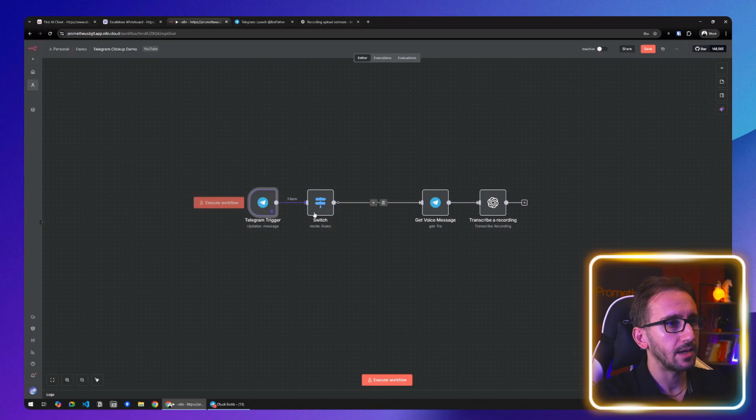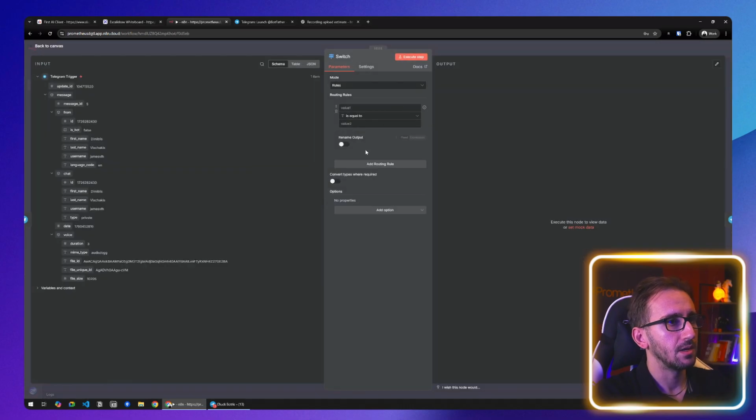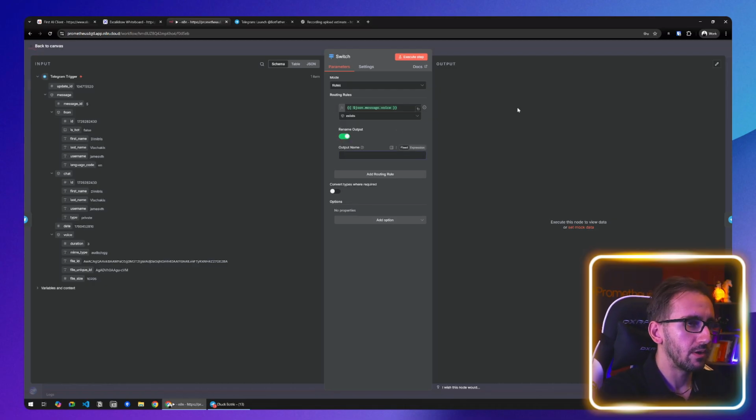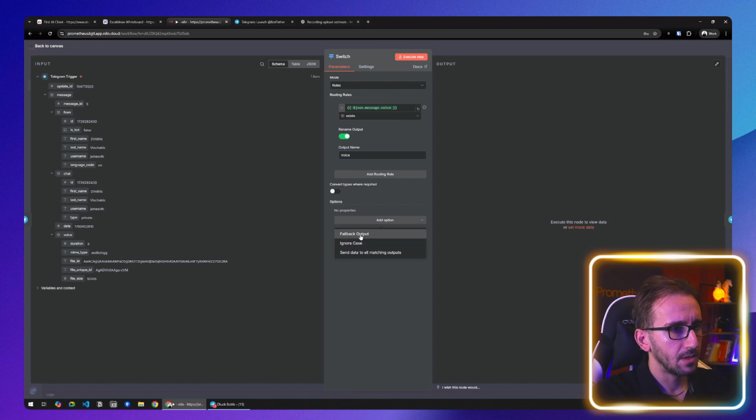I'm gonna pin the data again, go back to the switch, and drag this object to the routing rules. From here, select object, and if it exists, we're gonna rename the output to voice. Okay. Also, we would add another output in case nothing gets selected.